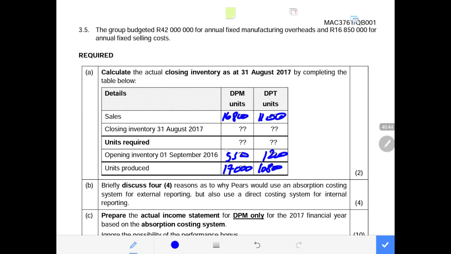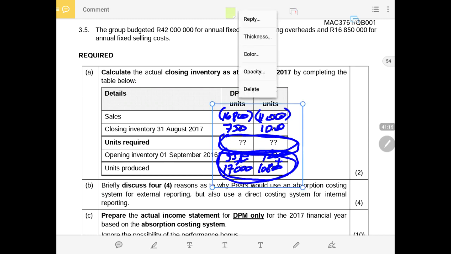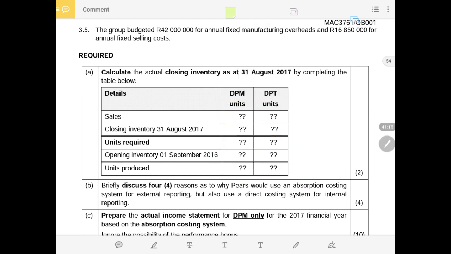Then the total of the two will give us the units that were required. Then we deduct our sales, and this will give you closing inventory of 750 and 1,000. So please do calculate the addition: 550 plus 17,000, and 1,200 plus 10,800 will give you the units that were required. I do not have this line in my calculation.